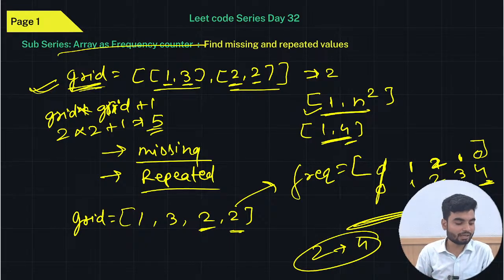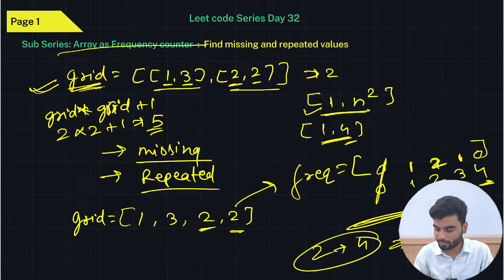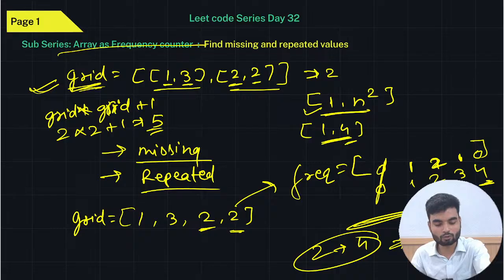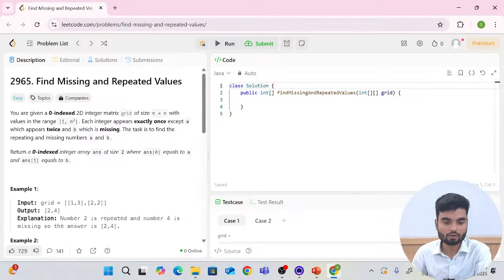So now the output will be 4, 2 or 2, 4. That we'll see, what we want to give first, missing or repeated, you will see from the output window itself. So look, they are telling 2, 4, which means first repeated then missing. First what? Tell me. First repeated then missing. Right, so this is what we want to do.